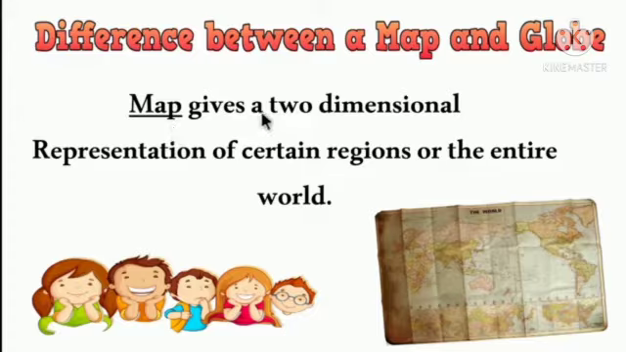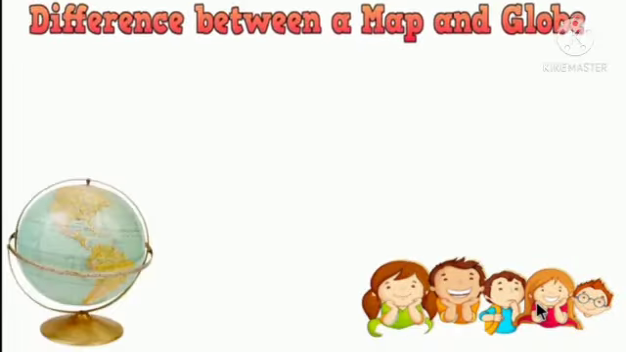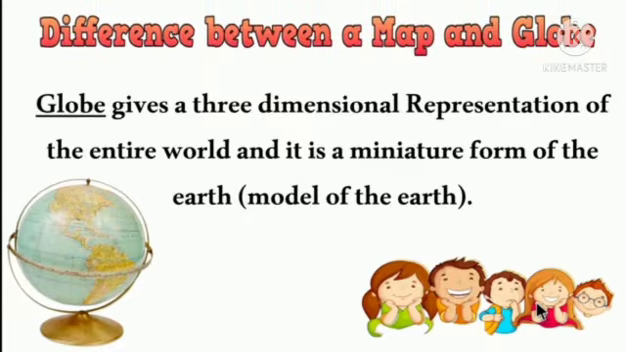Map gives a two-dimensional representation of certain regions or the entire world. Whereas the globe gives the three-dimensional representation of the entire world, and it is a miniature form of the earth, that is the model of the earth.